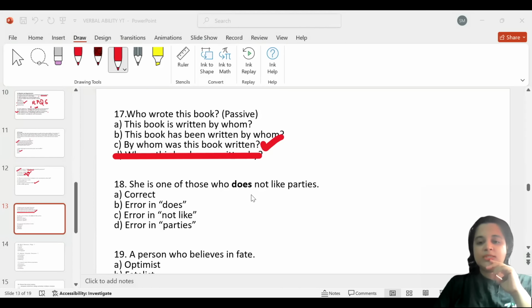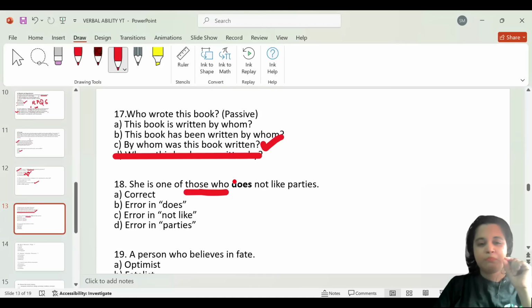Okay, the subject is those, plural, and it should have been do not. She is one of those who do not like parties. Okay, actually, you were supposed to choose it, but then it is already highlighted. Never mind. The subject, those, is plural. Okay, so this had to be do not, but in this sentence, it is written as does.